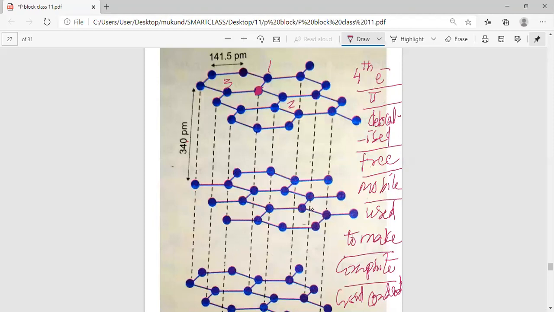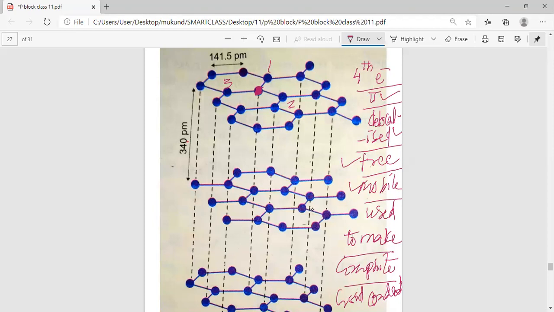fourth electron which is used to make the pi bonds is delocalized all over the sheet. This electron is free, this electron is mobile, and that is why it helps to pass the electricity. This fourth electron, which is not used in the sp2 hybridization, is responsible for the conducting nature of graphite, and graphite is a good conductor of electricity.